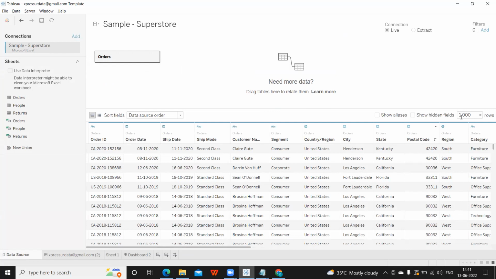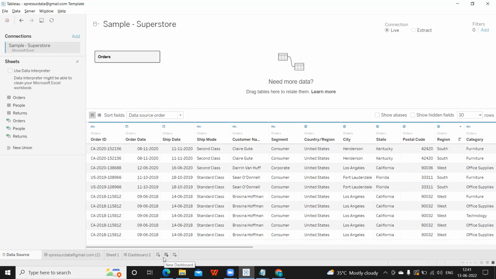By default it is showing 1,000 lines, but that's not necessary. I can limit it to 10 here. This is just for our understanding of how we want our data to be. If you feel your data is perfect after looking at it here, you can go to the sheet level and start creating your views. But there are certain options we can use to customize our data. Suppose we want to change the date format. What are the formats available here?